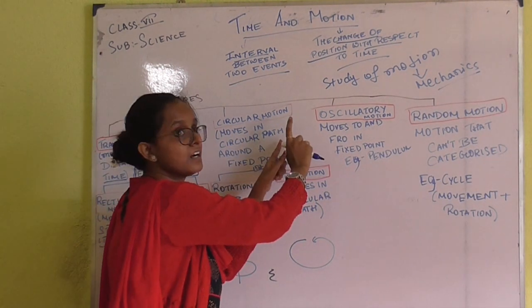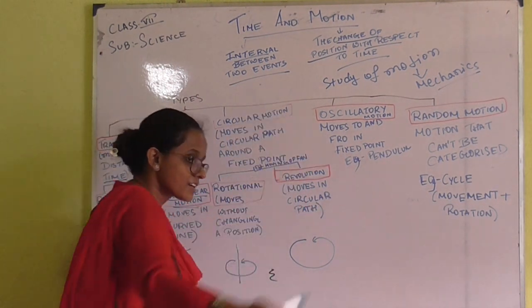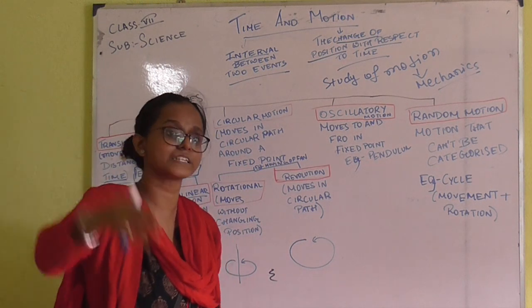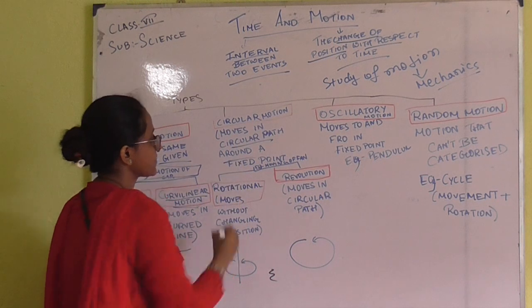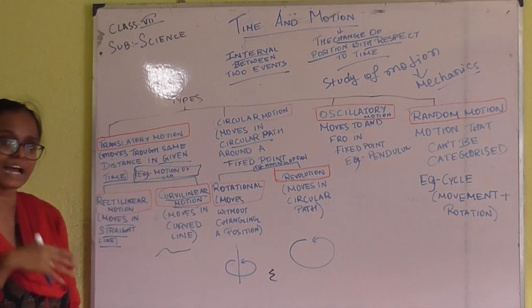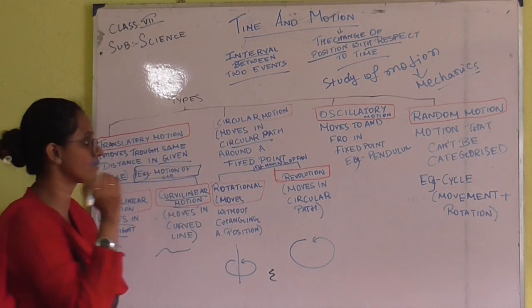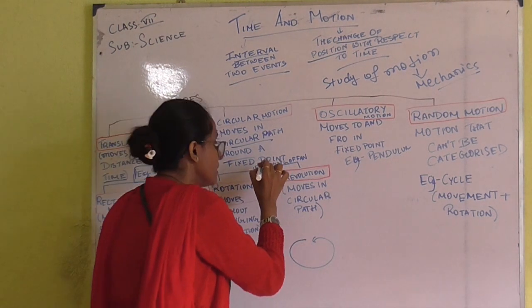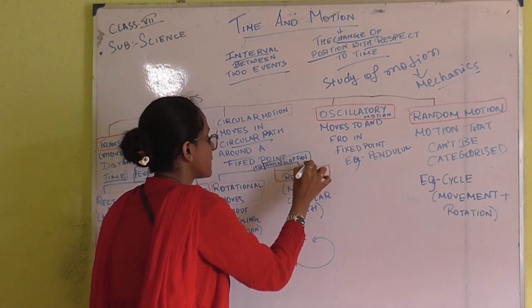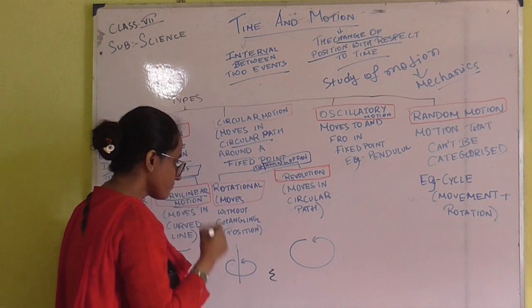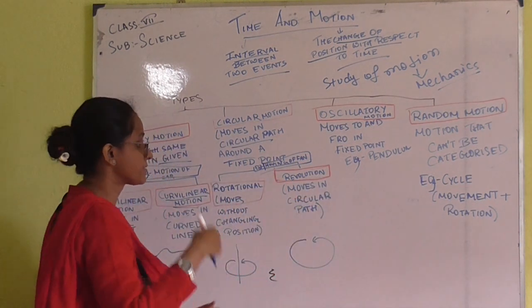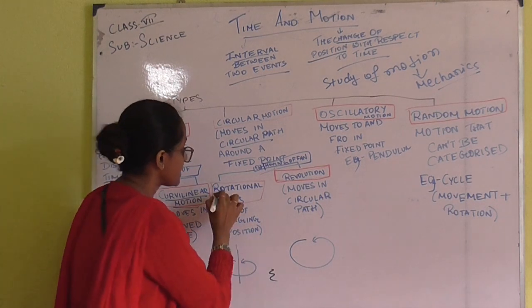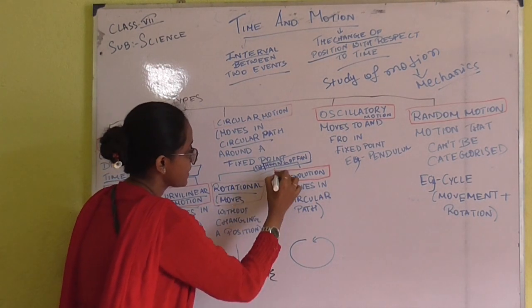Now, we will move to circular motion. What is circular motion? Whenever an object is moving in a circular path, that is called circulatory motion. The example of that is the moving of a fan. Now, this circulatory motion can be divided into two types. What are those two types? One is rotation, another one is revolution.